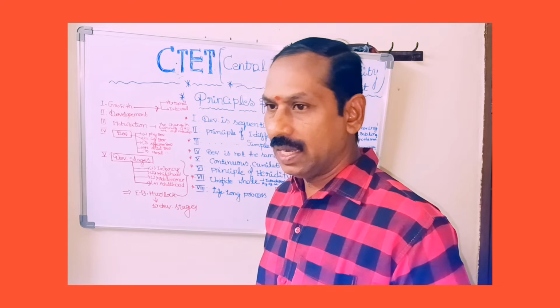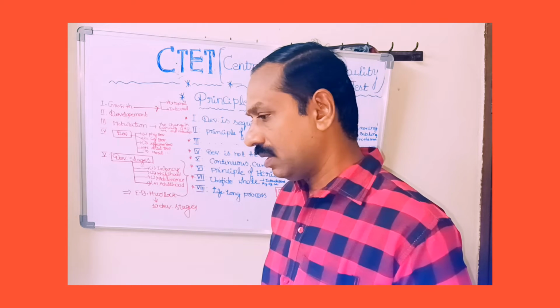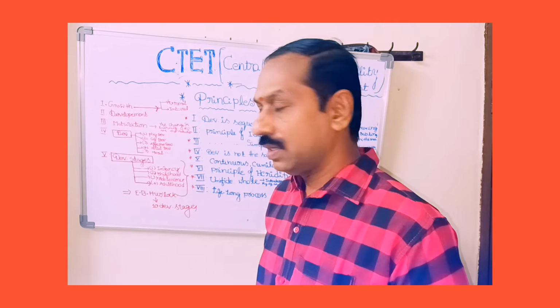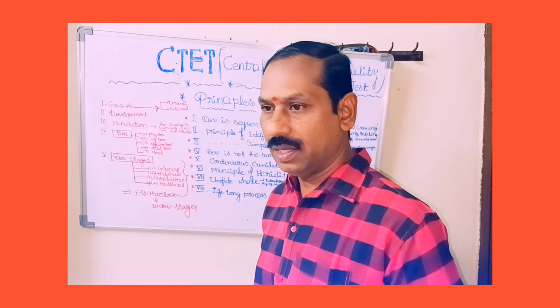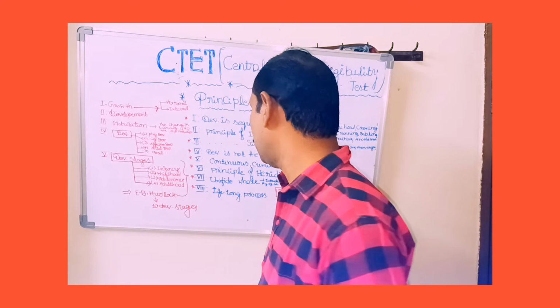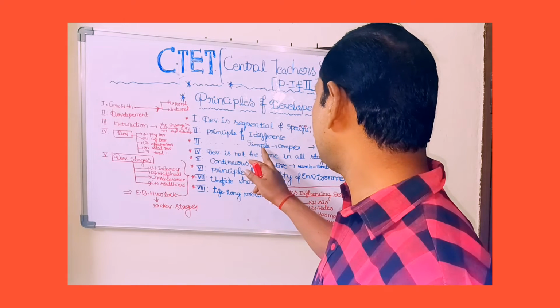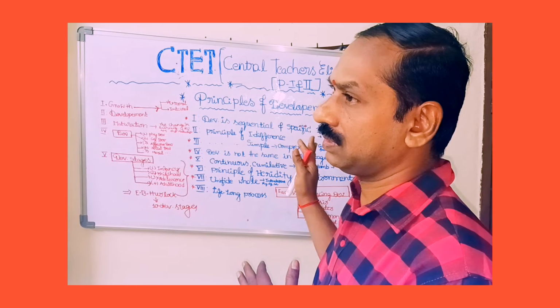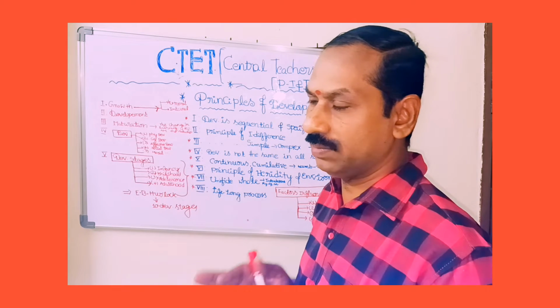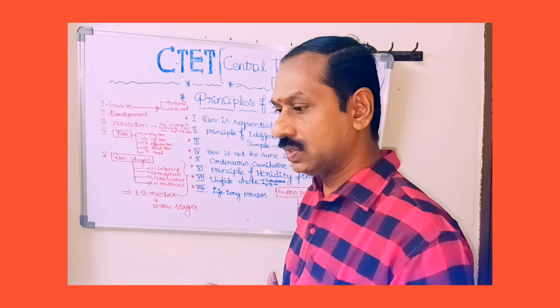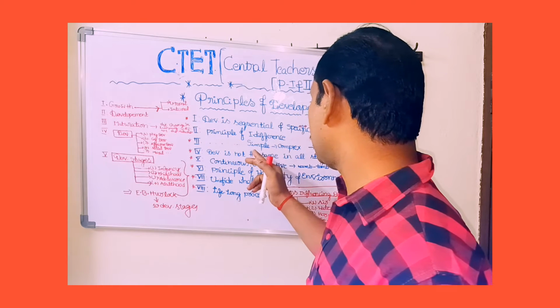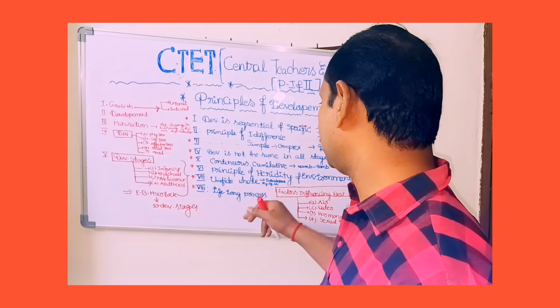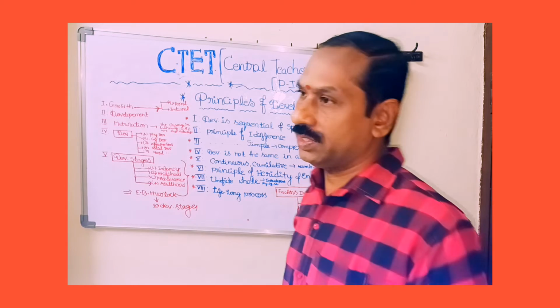Slowly, gradually, they learn arithmetic, they perform the activities, and they know language development and so on. Different developments are there. So that's why development is a simple to complex process. It's not complex to simple. Development proceeds from simple to complex.